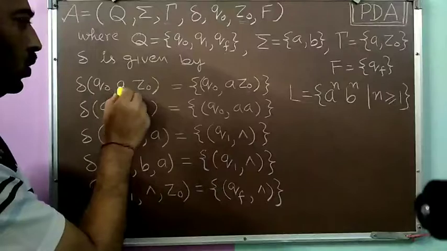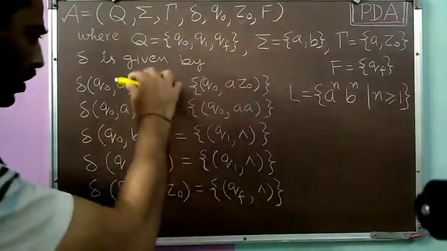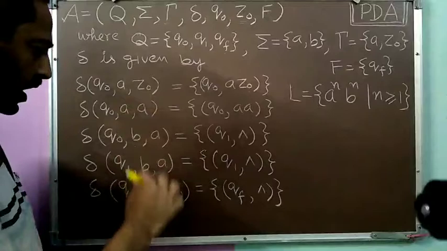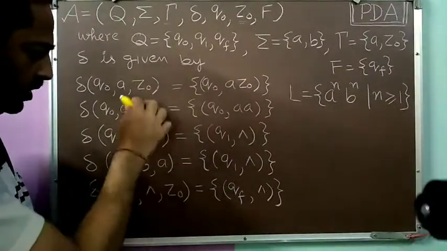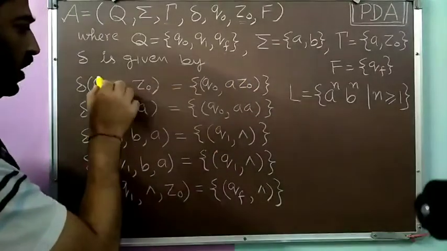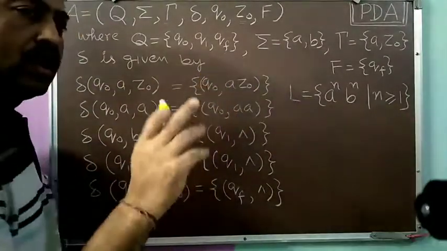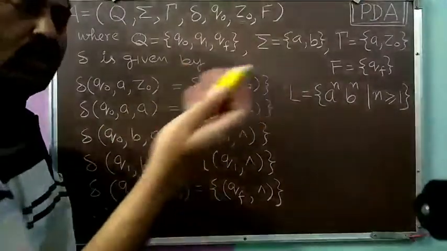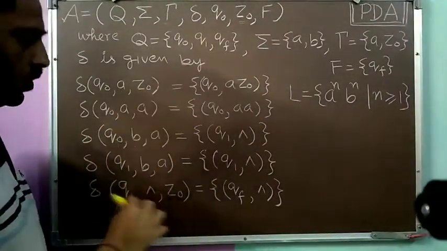So if the situation is Q0 with Z0, then we are bound to take this particular action. We do not have such a situation, Q0 with Z0, in any other transition. Whenever we get the situation Q0 with Z0, we are bound to take only this action. There is no confusion and no other choice available to us. And this is the situation for all the transitions.